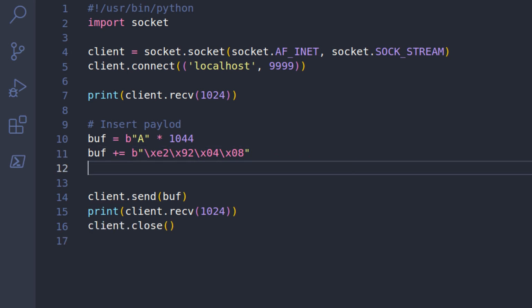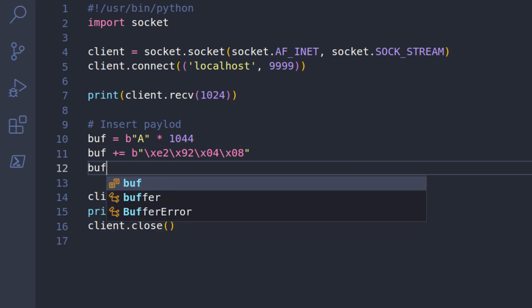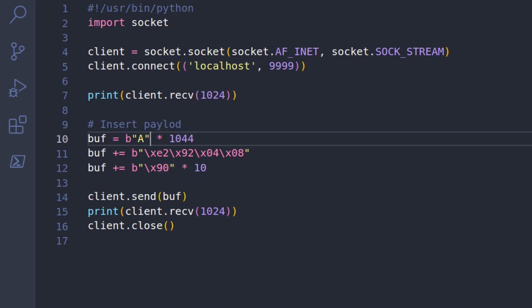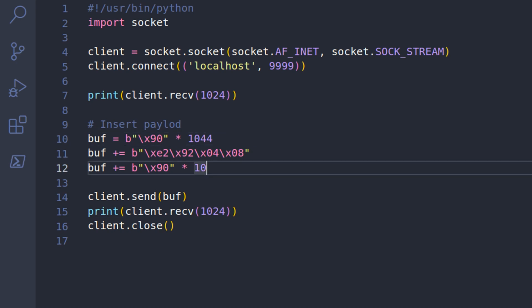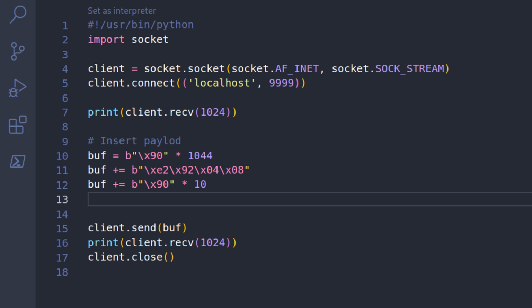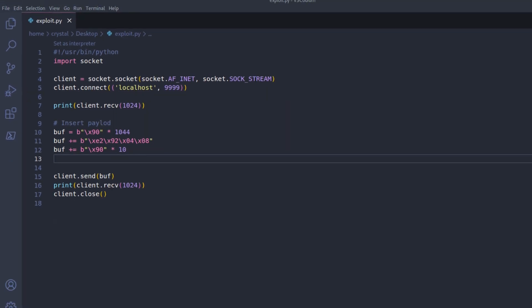Now all we want to do is add in some shellcode. We might want to put in some no operation instructions as well, just in case. Probably be fine, but just in case we need any slack space, we can say \x90 times 10. And really you're better off doing this up here as well rather than sending A's, but it doesn't really matter too much. In this case it'll still work for us. And now all we need is some shellcode. So I used MSFvenom to do this.